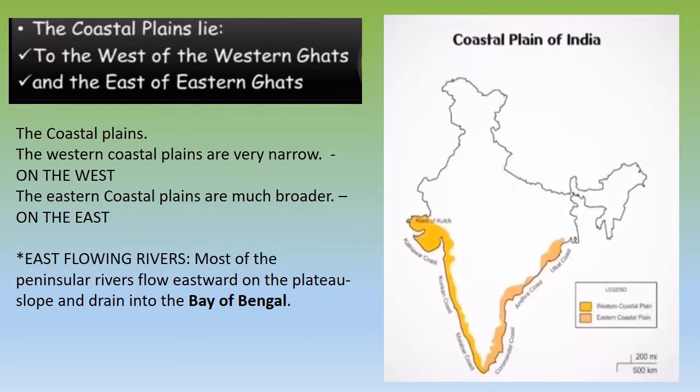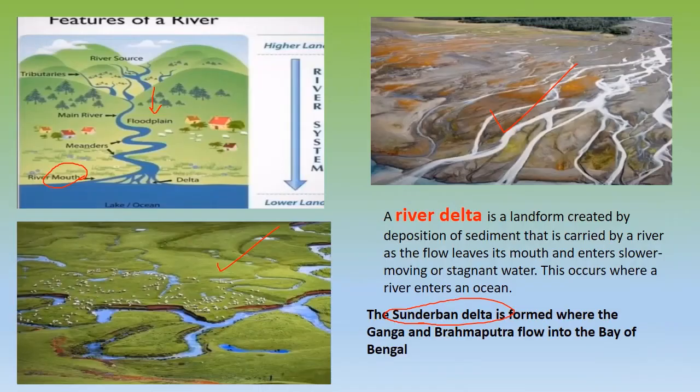Now the western coastal plains are very narrow. Again we have a difference. They are very narrow on the west side, and very broad on the eastern side. And this we have done just now, that we have west flowing rivers here and eastern flowing rivers here. Okay, so this is all.